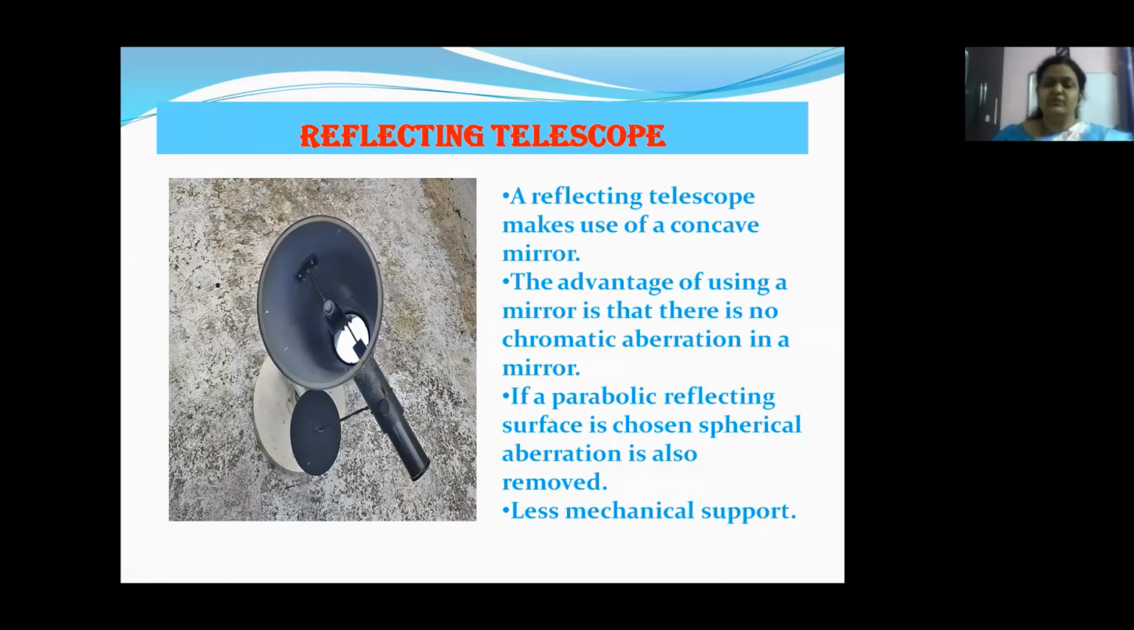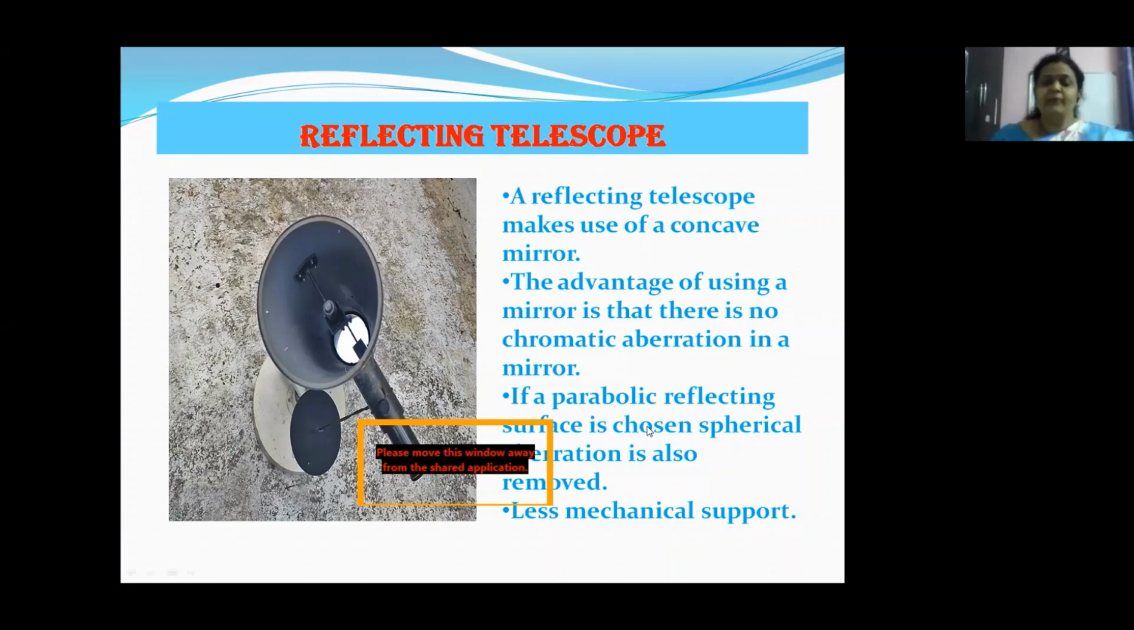Chromatic aberration means in the use of lens, because refraction takes place, there may be different changes in colors. The actual color may not be seen. We may be seeing different colors. But a mirror does not give chromatic aberration. There are no defects in colors. So a mirror does not give us chromatic aberration.